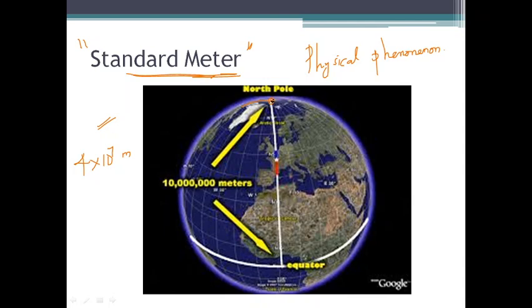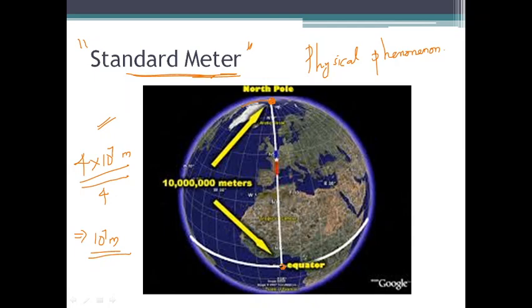That is, if we start from the North Pole and cover a complete length up to the South Pole and return back to the North Pole, then the total distance traveled will be 4 into 10 raised to 7 meter. So the distance from the North Pole up to the equator will be 1/4 of this length. So divide this by 4, this is equal to 1 into 10 raised to 7 meter.